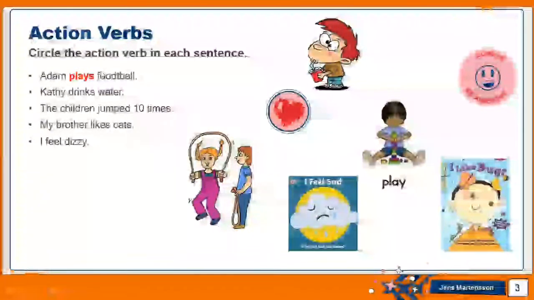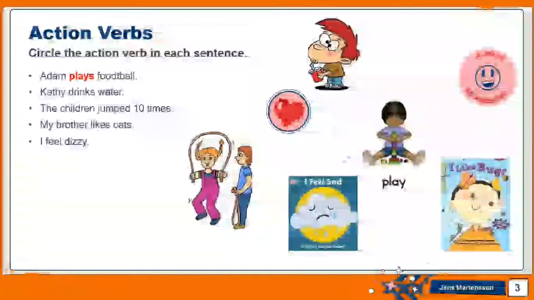All right. Let's now look at these sentences. I want you to circle the action verb in each sentence. I have the first sentence for you solved. So, Adam plays football. The action that Adam is doing is playing. So, plays is the action verb. Let's look at the second sentence. Kathy drinks water. Kathy is the person who's doing the action, which is drinking water. So drinks is the action verb.